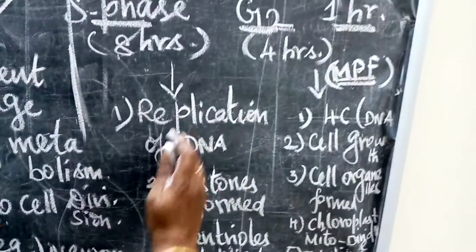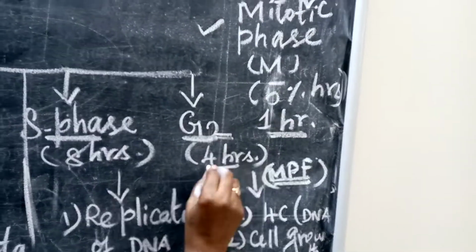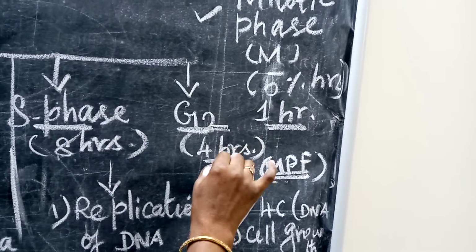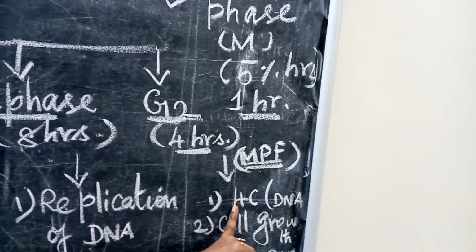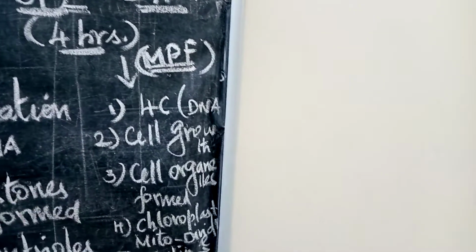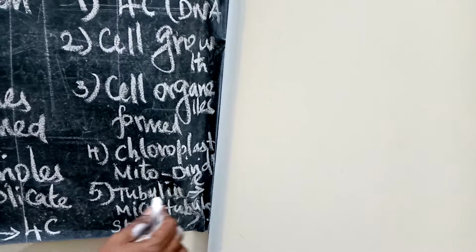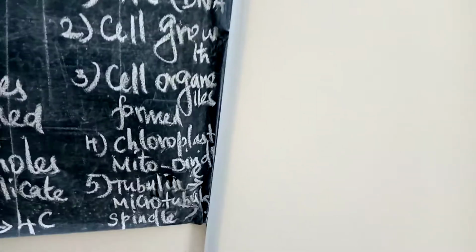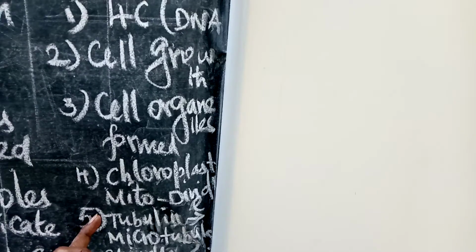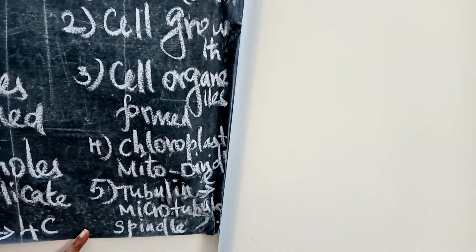Next, these chromosomes enter into the gap 2 phase, that is G2. It needs 4 hours. During this phase, the DNA amount is 4C, cells are growing, and all the cell organelles are formed: mitochondria, endoplasmic reticulum, chloroplast, everything. Chloroplasts and mitochondria start to divide, and tubulin protein is formed during G2. This tubulin protein makes microtubules. Microtubules together make spindle fibers.